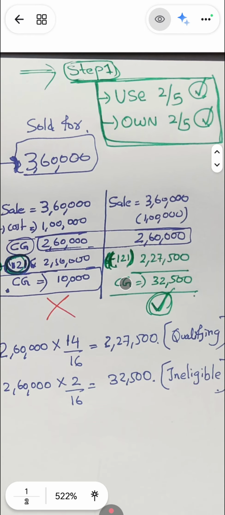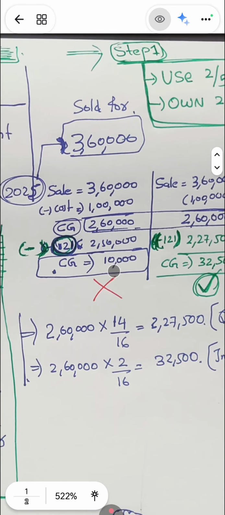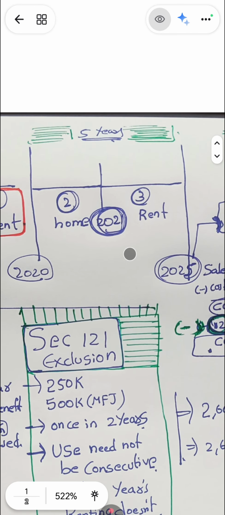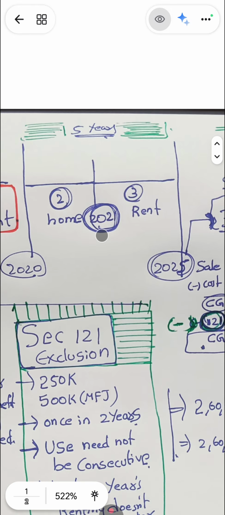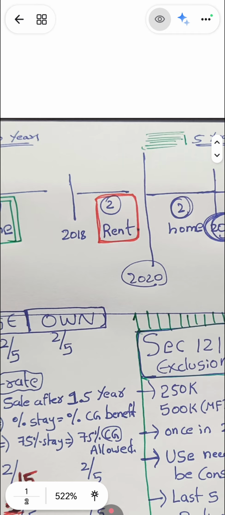Out of the qualifying capital gain, the exclusion is 227, and 32 is ineligible. So simply, 260 is the capital gain. Out of that, in the 16 years, 2 years is disqualified. During the last 5 years we rented for 3 years, that is not considered. Prior to the sale date, it doesn't matter whether you rented or not. The only thing is that you should use the house for 2 out of 5 and own the house for 2 out of 5. Renting doesn't matter. Prior to these 5 years, if you rented the house, that is considered non-qualified.